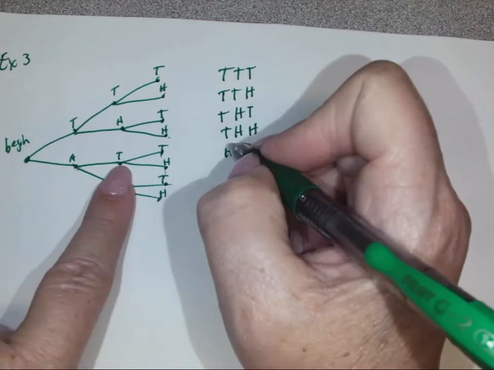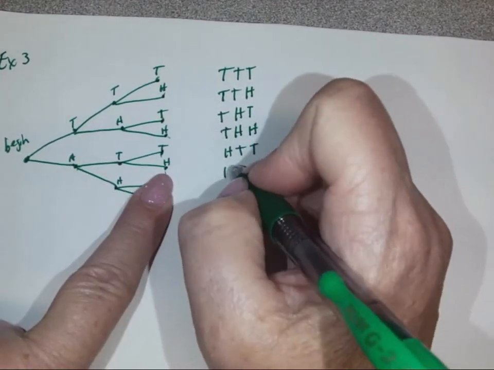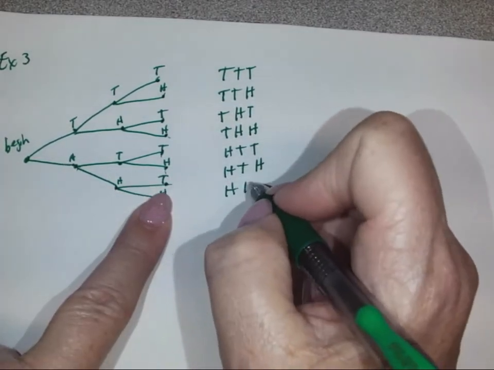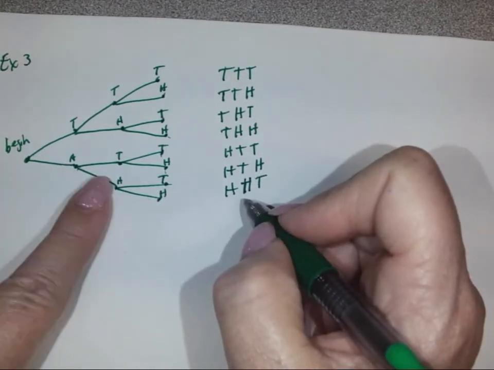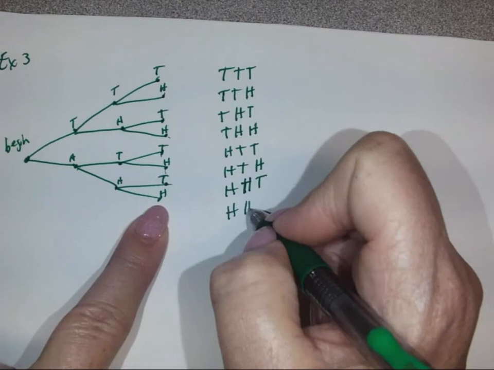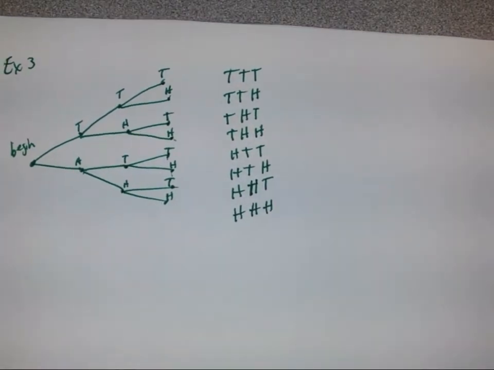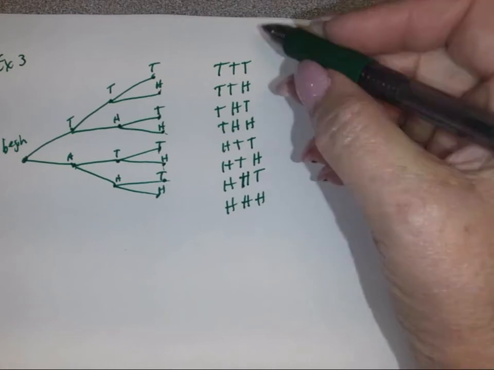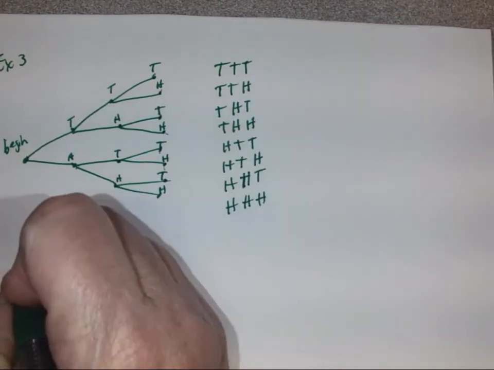Head, tail, tail. Head, tail, head. Head, head, tail. And head, head, head. All right, so our first question was, what is the probability of each outcome in the sample space? Well, how many do we have? We have 1, 2, 3, 4, 5, 6, 7, 8.